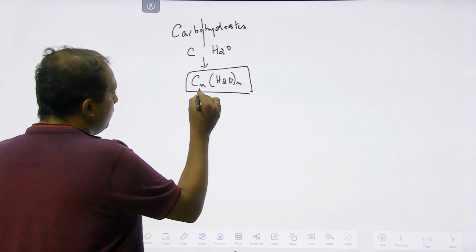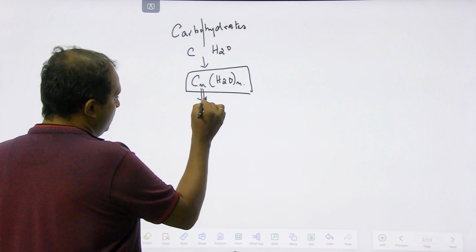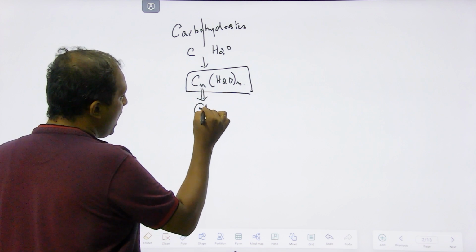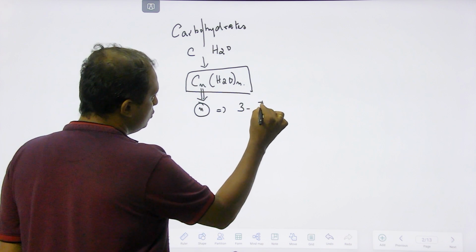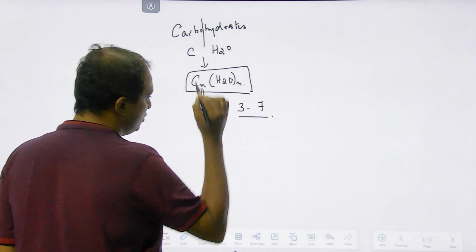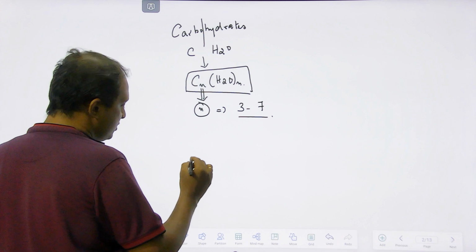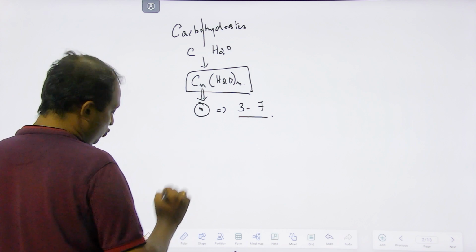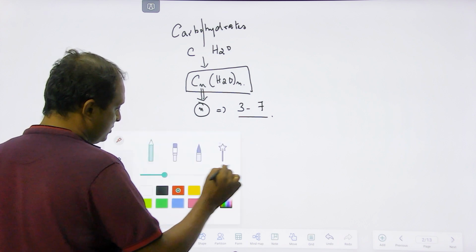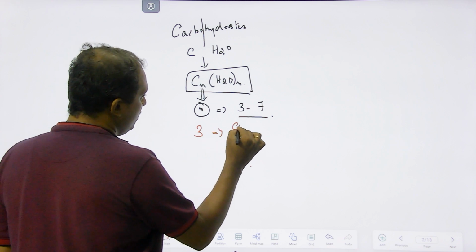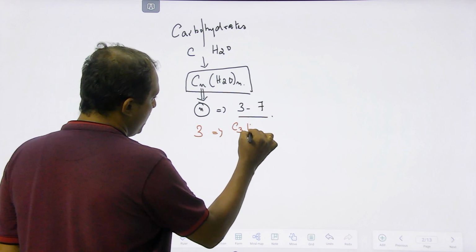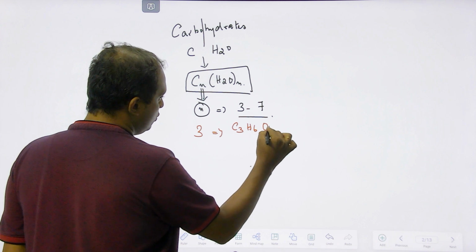Now this n can have a value right from 3 to 7. Say in case this n value is going to be 3, the structure is going to be C3H6O3.